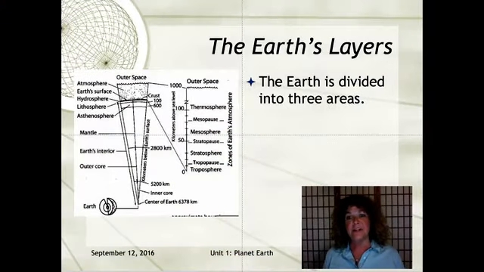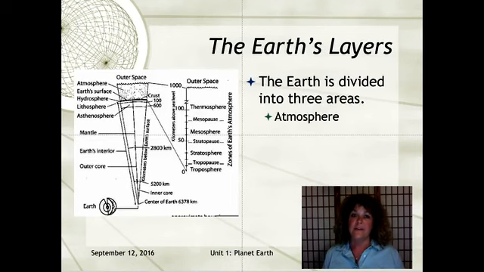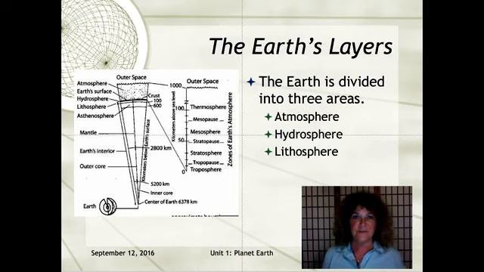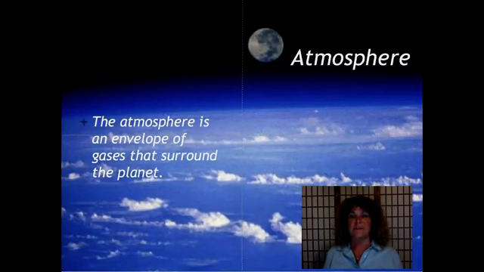Let's take a look at Earth's layers. The Earth is divided into three layers. There is the atmosphere, the hydrosphere, and the lithosphere. So let's take a look at the atmosphere first. The atmosphere is an envelope of gases that surround the planet.